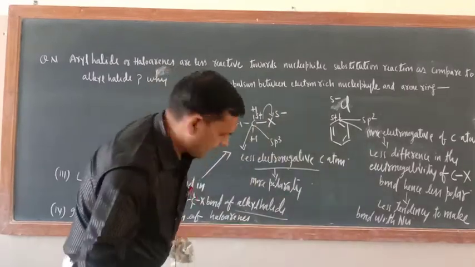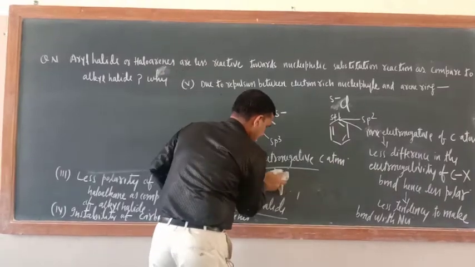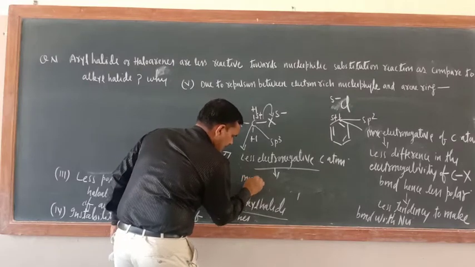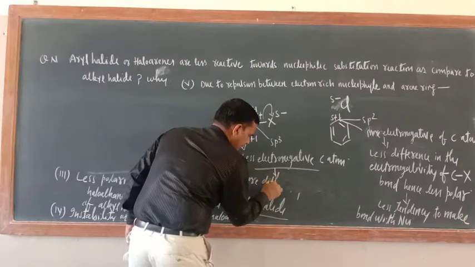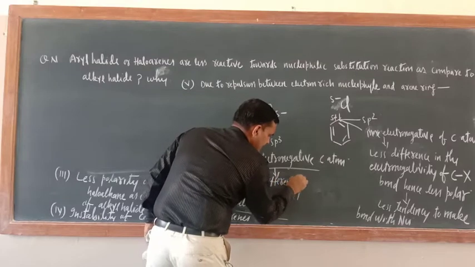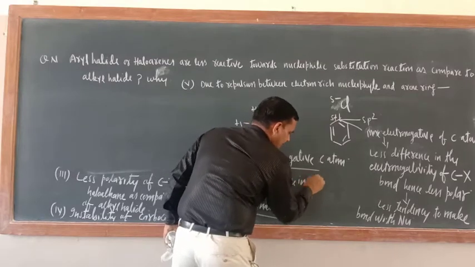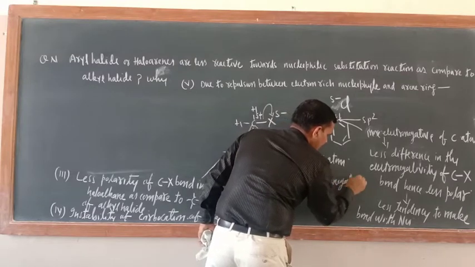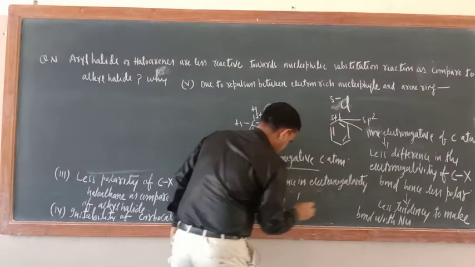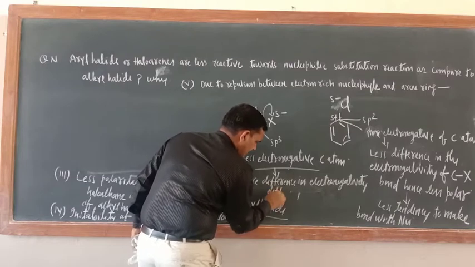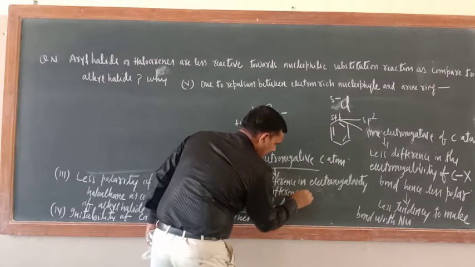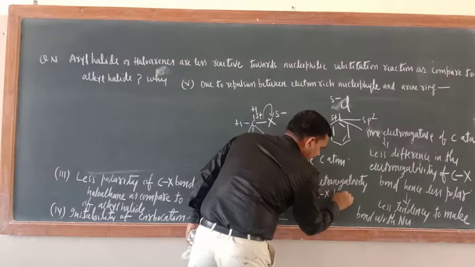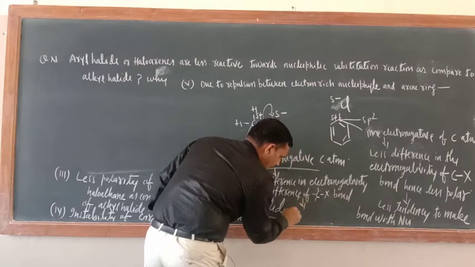Then it is better to write more difference in electronegativity of the C-X bond. Hence more polar.